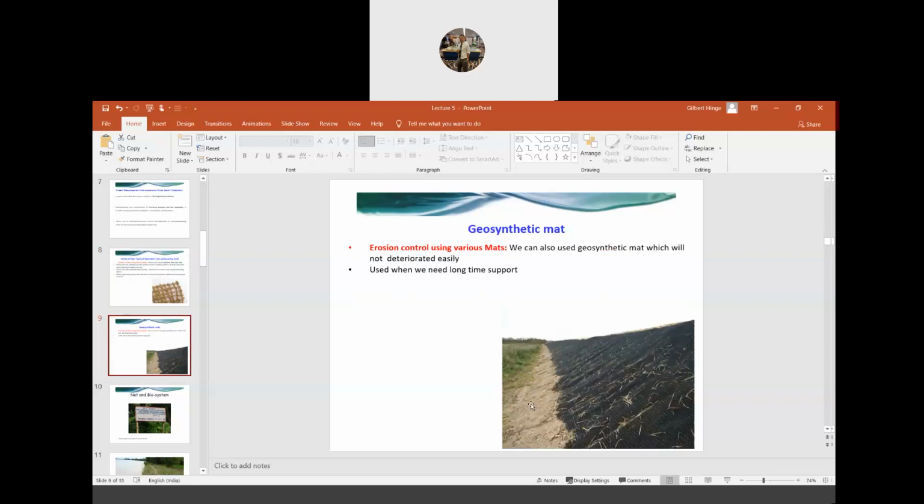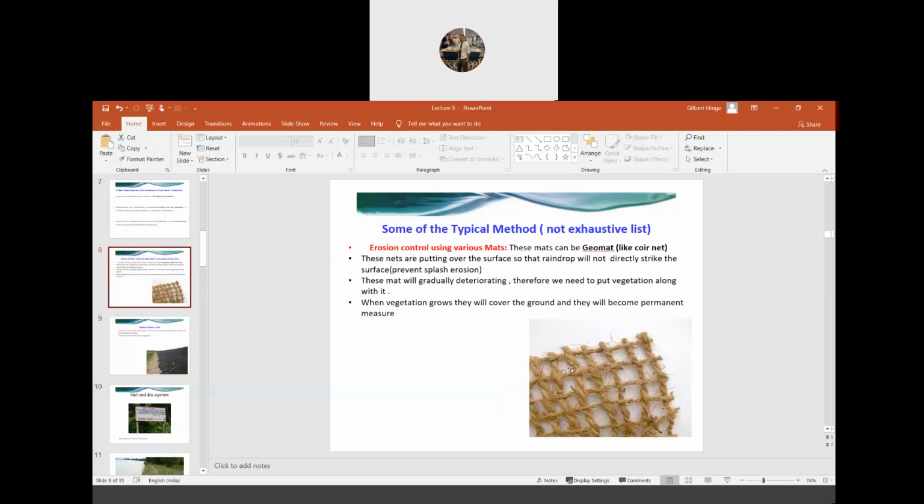However, this will not deteriorate easily. So we generally use this kind of geosynthetic mat when we need long-time support, when the vegetation that we plant takes a longer duration to grow. In that case, we generally go for a geosynthetic mat rather than the coir geomat.